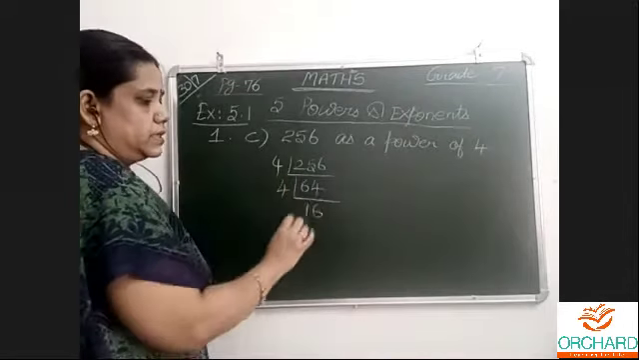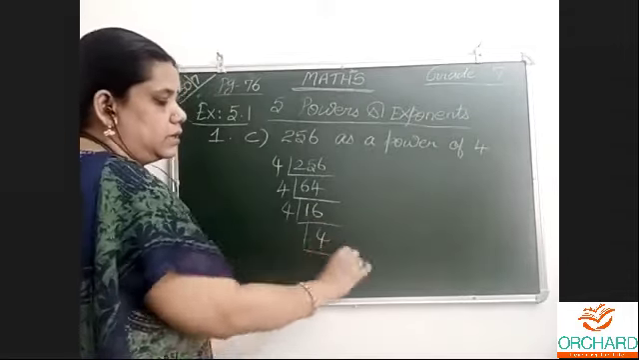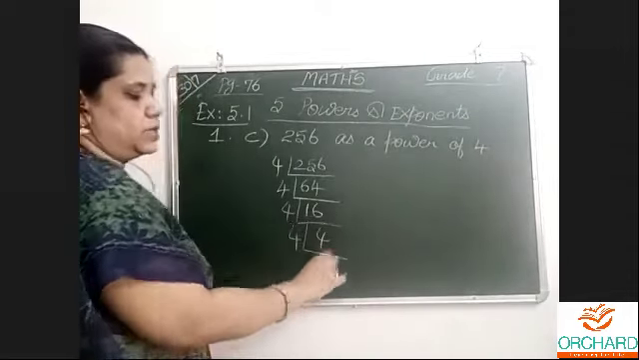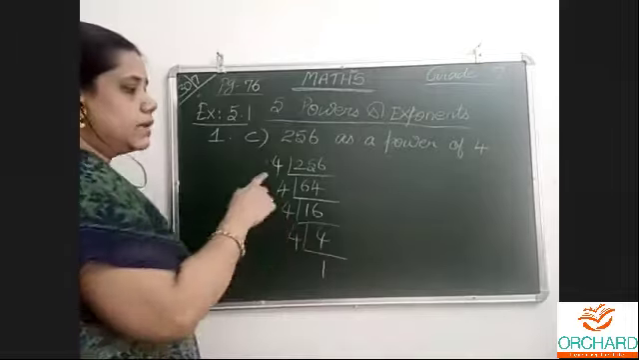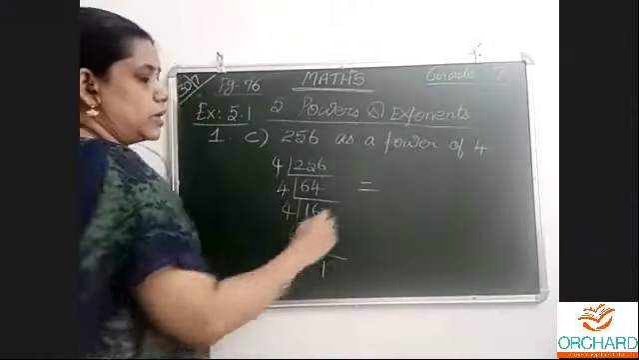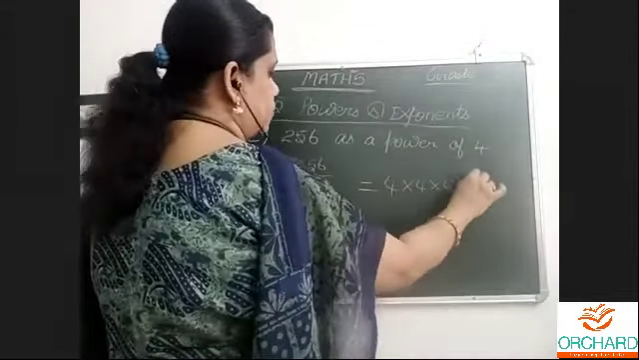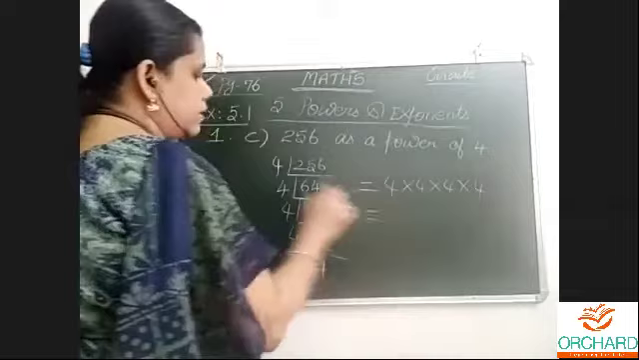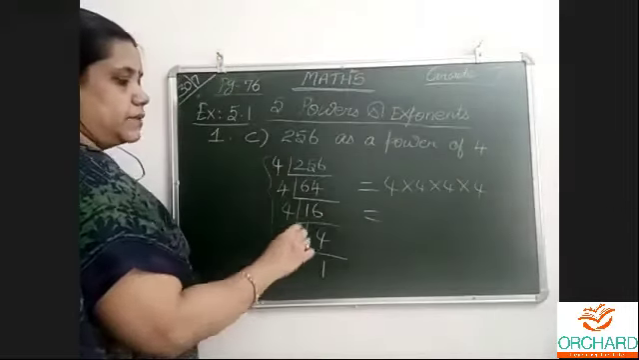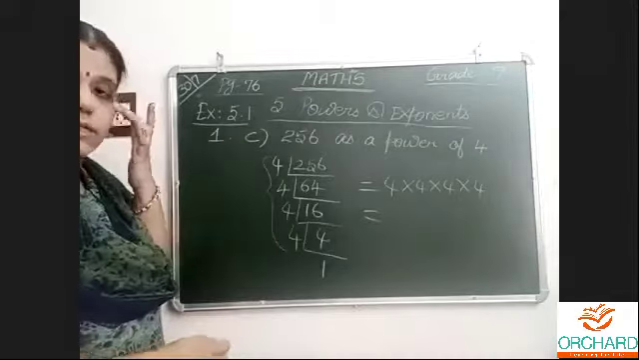Again 4. 4 4s are 16. Again 4. 1 4s are 4. Stop at 1. Now check how many times we have got. So 1, 2, 3, 4. It is 4 times that we multiplied, which means keeping on successive division. Then only we will get the factors.